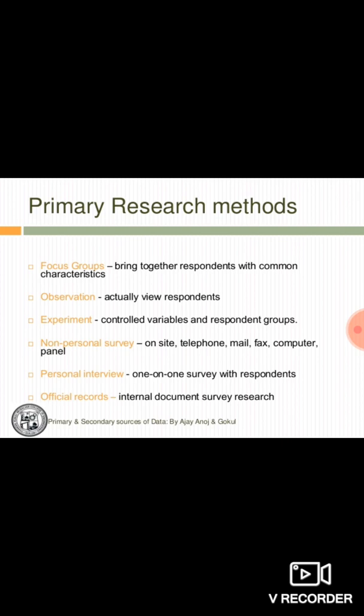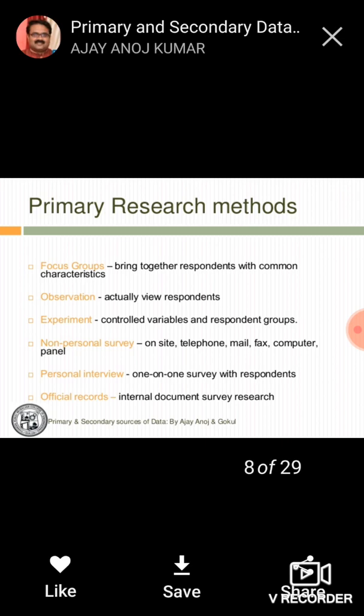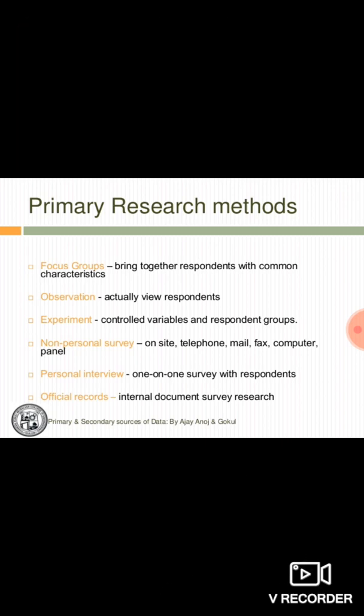Now let's see what are the different methods which are used by the investigator. Focus group. So here the different respondents are being used to collect the information. Observation, how the respondents are behaving. Who are the respondents and enumerators? Those who give the information.